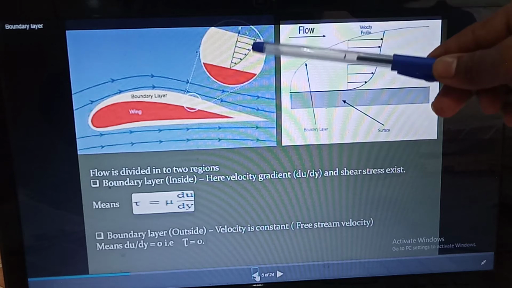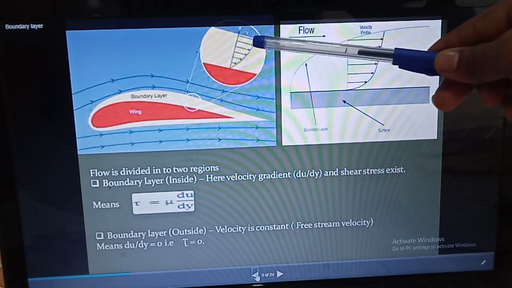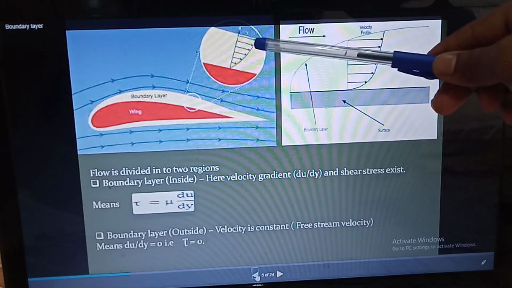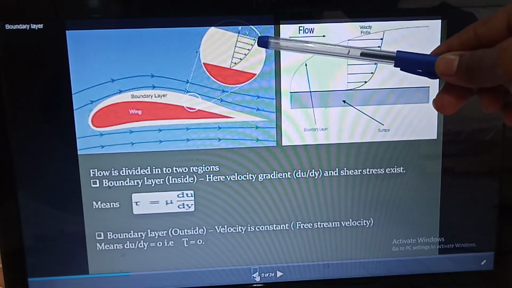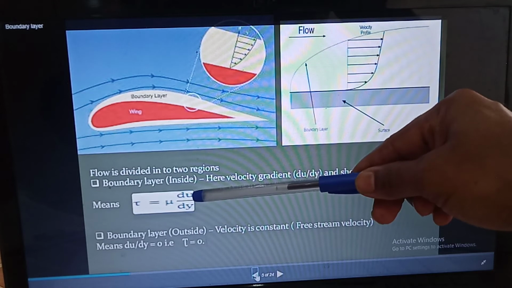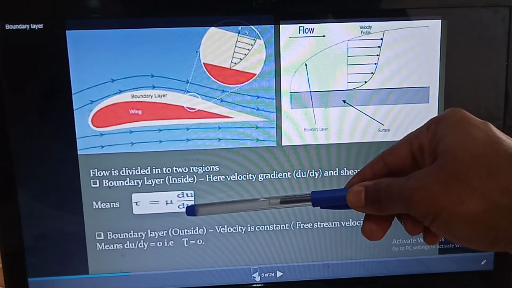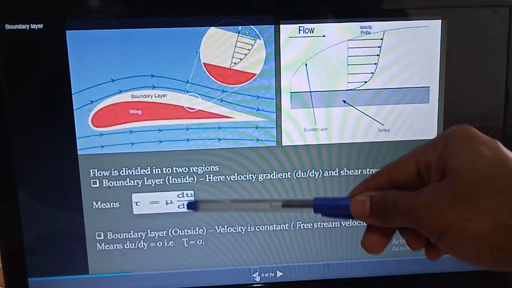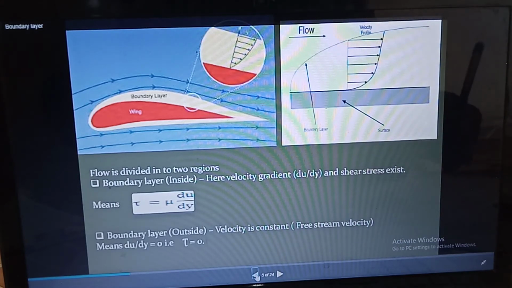In the next lectures we will denote this free stream velocity by the capital letter U. At this point the velocity is constant, so the gradient will become 0, and the shear stress will become 0. So the first region is inside the boundary layer, and the second region is outside the boundary layer. Okay, now we will see these regions in detail.